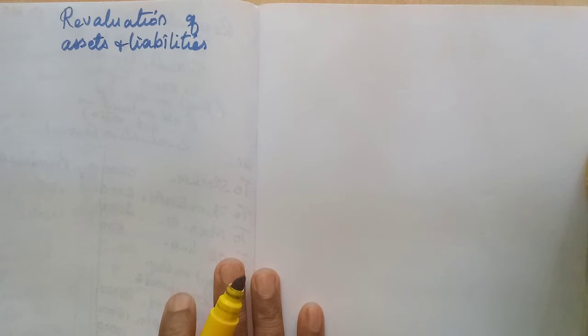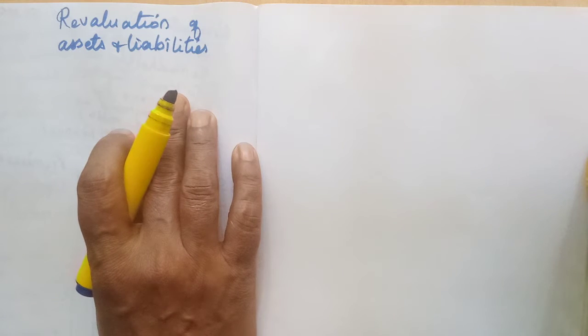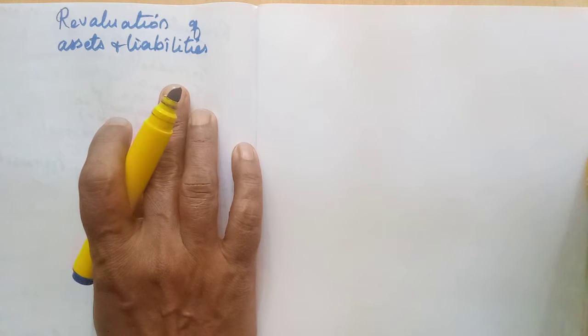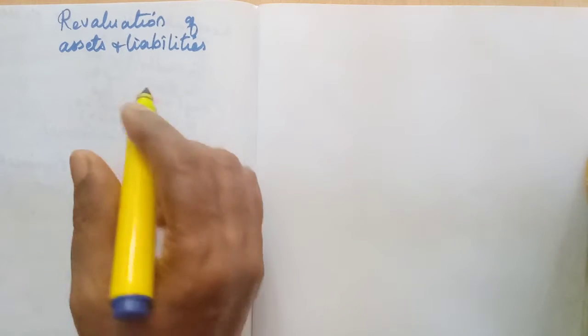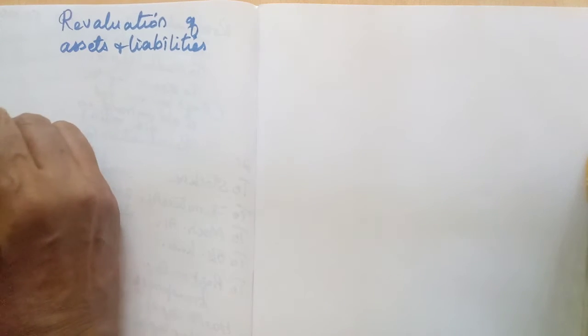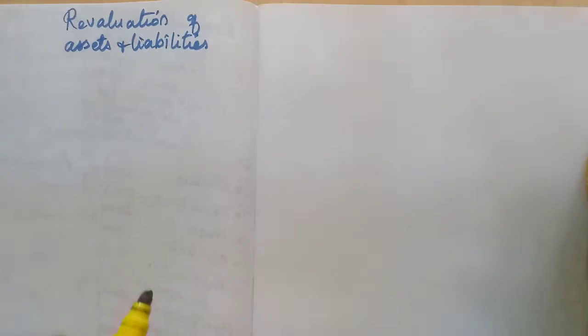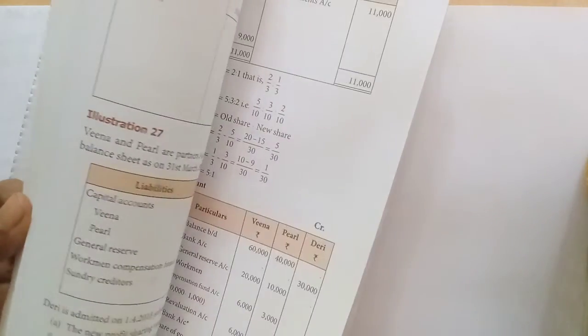Today, in accountancy, we will learn the revaluation of assets and liabilities. Already, I have taught you about the revaluation of assets and liabilities. I have completed the fourth exercise. I asked you to do the fifth one. Now, we will see the sixth one. Sixth illustration I will explain to you, then I will do the problem.